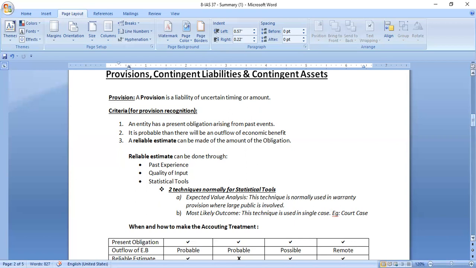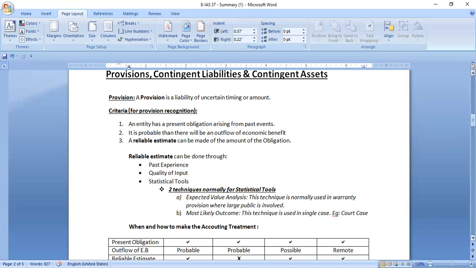So in that case, how do we determine what amount of provision should be booked in respect of those products? How do we determine how many products may go defective? In that case, we use expected value analysis.